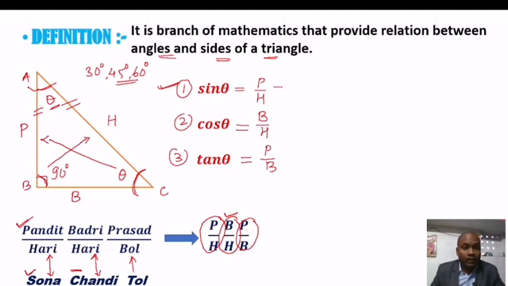So here sin theta equal to P upon H, that P for perpendicular, that is AB, upon H for hypotenuse, that is AC. Again B upon H, that is cos theta, means cos theta equal to B upon H. What is B? B for base, that is BC upon AC, and the last one tan theta, perpendicular upon base. What is perpendicular? In the diagram, AB upon base means BC.